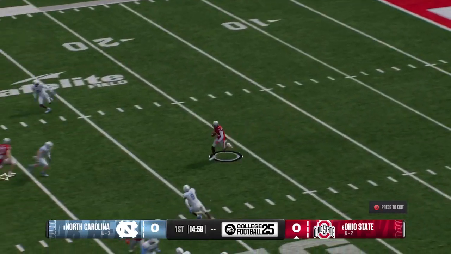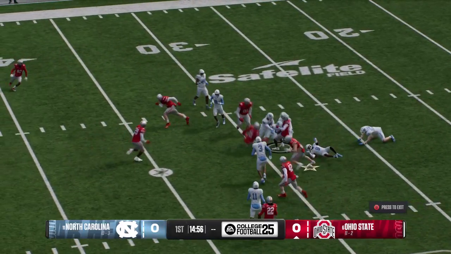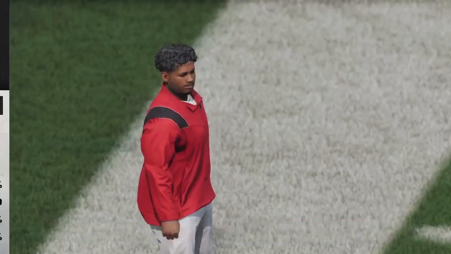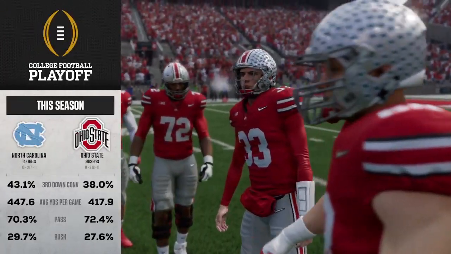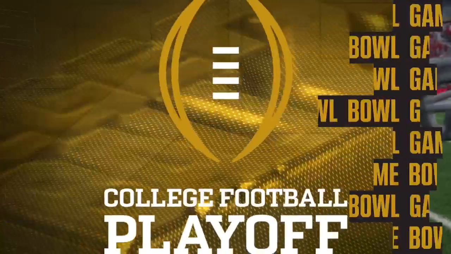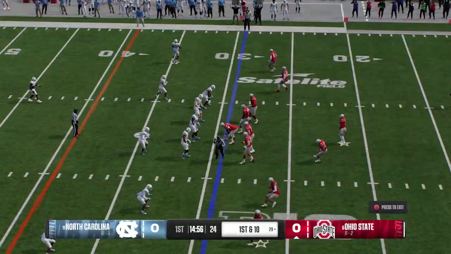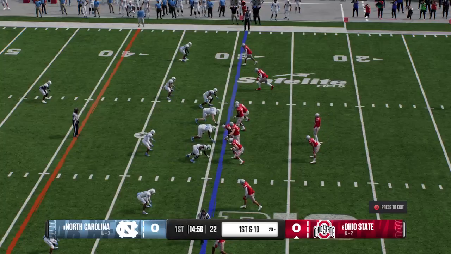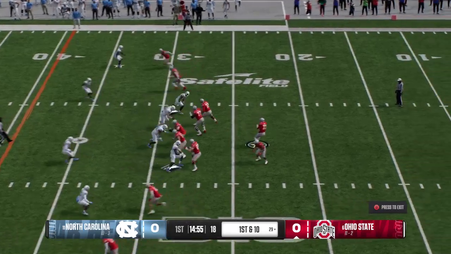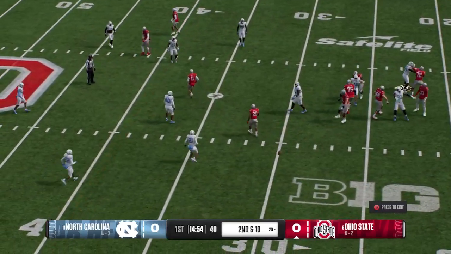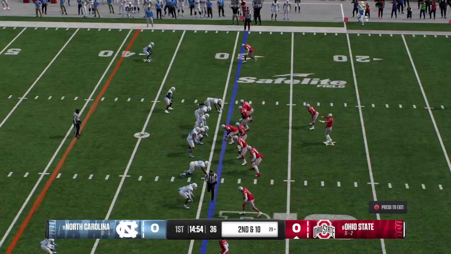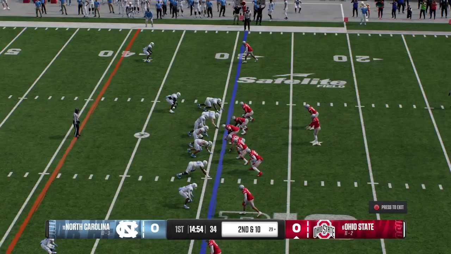Return begins inside the 10. And the return man brought down. That's decent yardage on that return. Buckeyes offense will have the football first here. We'll see if this quarterback can get off to a great start, Kirk. So much for this offense and his whole team really orbits around him. Yes, sir. The de facto Mr. Center of the universe. It's his world when he's out there, and it's up to him to create and orchestrate the details on the field. His team, his way. Can't wait to see what he does today.